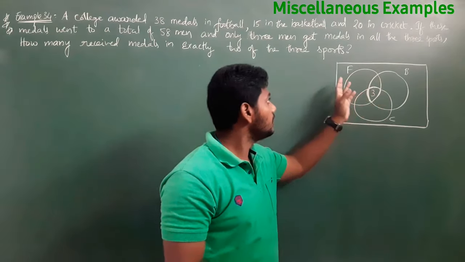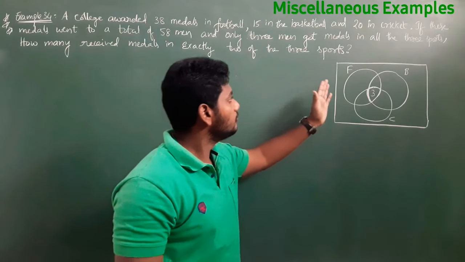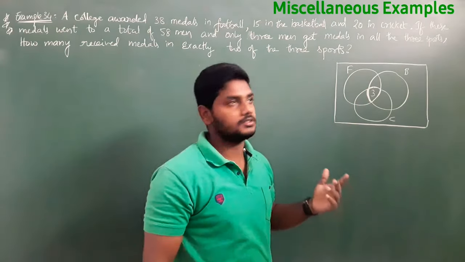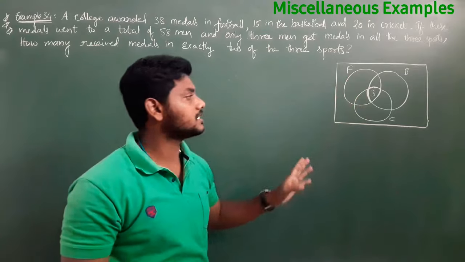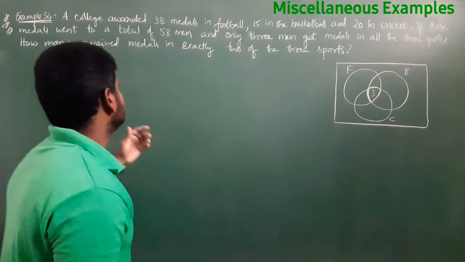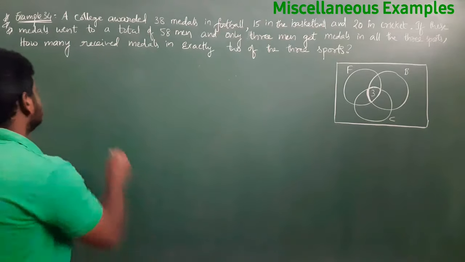But they did not give the number of medals for football and basketball both. They gave individual data for football, basketball and cricket. Now I will write the individual data.